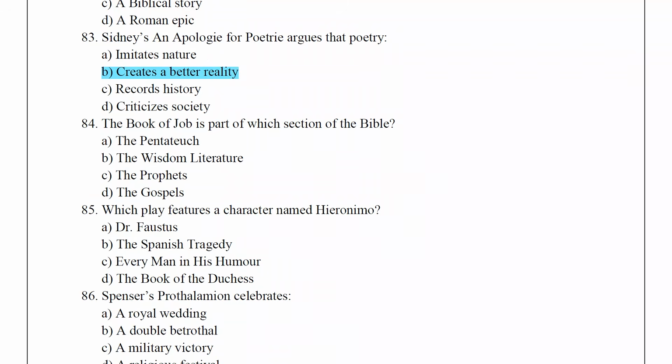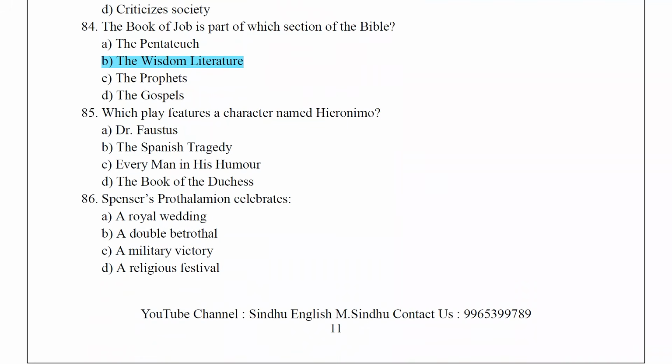The wisdom literature. Which play features a character named Hieronimo? The answer is The Spanish Tragedy.